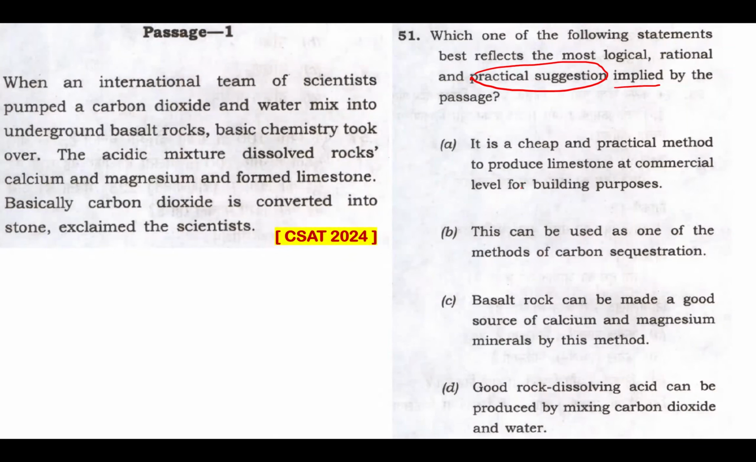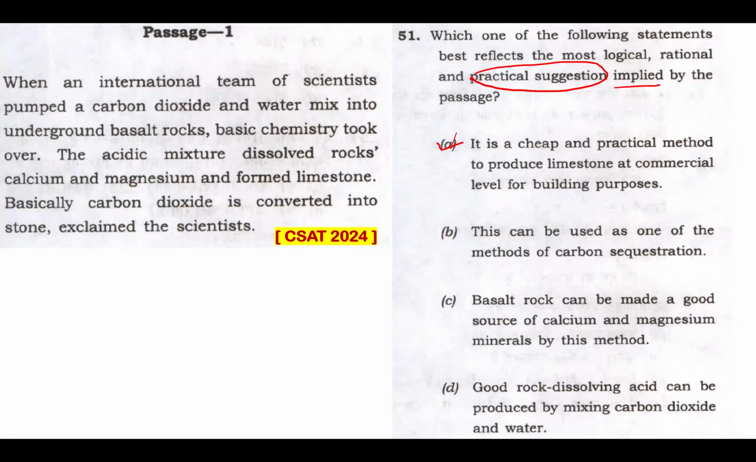Well, this passage is all about limestone formation. I agree with that. But this passage is about science, scientific processes. There's nothing mentioned about commerce or the commercial aspects. Well, this passage doesn't support option A for sure. The passage focuses on chemical process and the transformation of carbon dioxide into stone, and nowhere mentions the cost factor or the feasibility of carrying out the process at commercial scale. So that's not a practical suggestion too. Option B. This can be used as one of the methods of carbon sequestration. Well, that sounds like my practical suggestion.